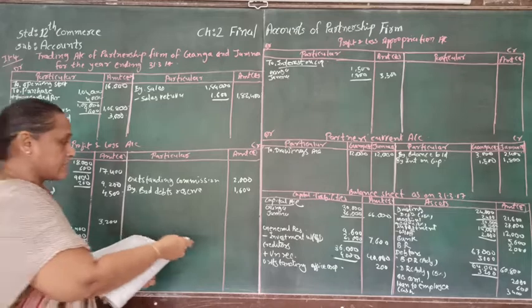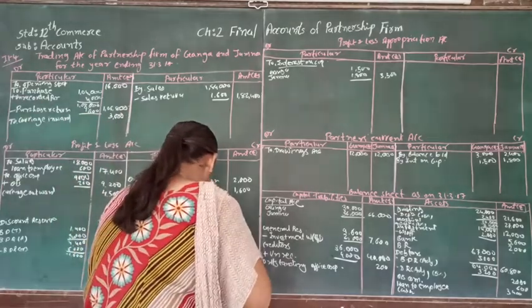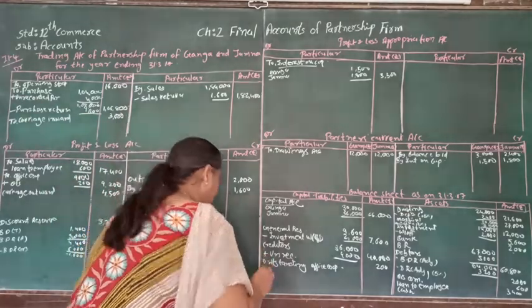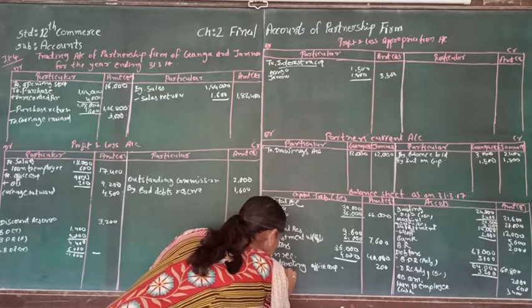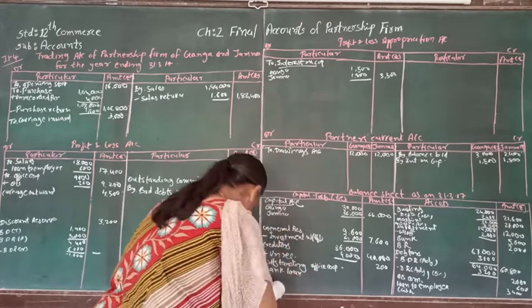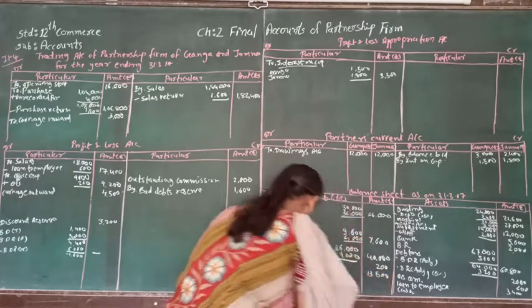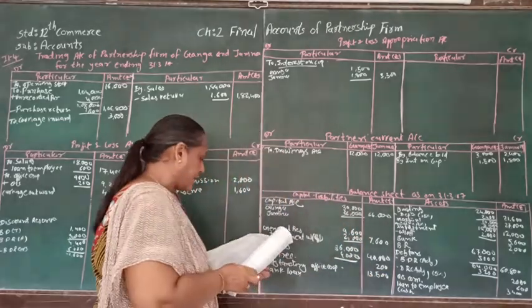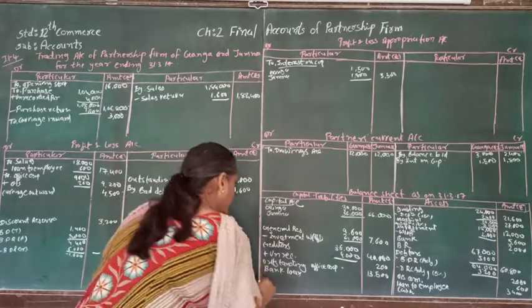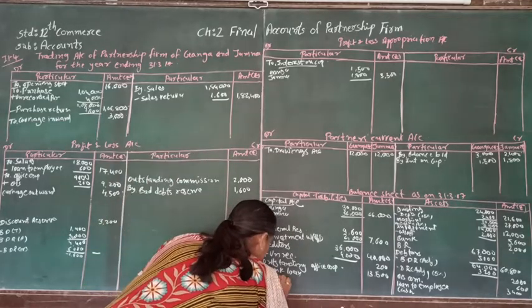Now, bad debt reserve we have already written, and then there is a bank loan. Bank loan is supposed to be written in the balance sheet straight. So we are going to write down the bank loan, and the bank loan is 13,500. After bank loan, the other account is creditors, which we already mentioned. After that, there is bills payable.